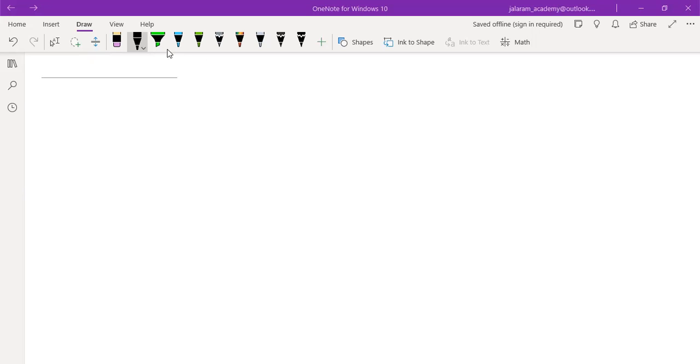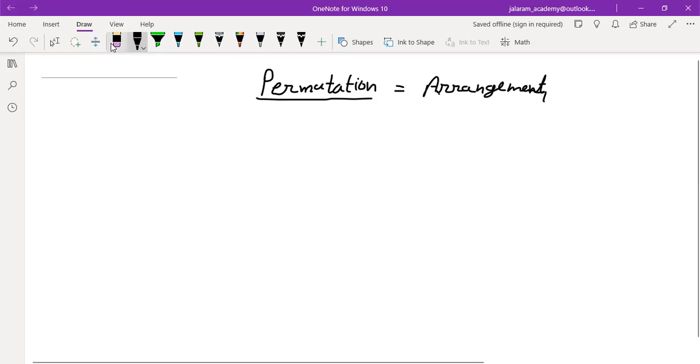Now we will start a very important topic of maths, permutation. Permutation means what? Remember, permutation means arrangement. The understanding of this topic is hidden in its meaning.